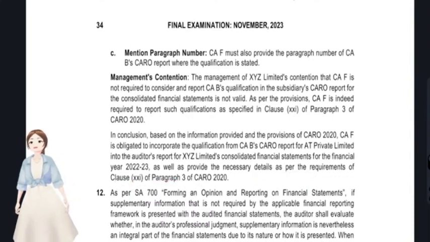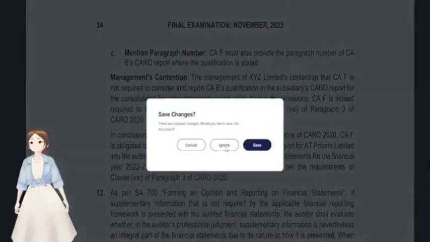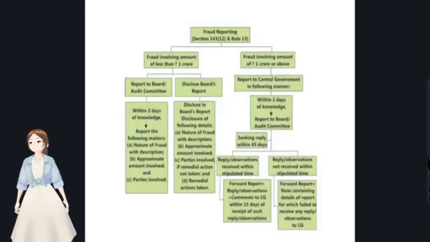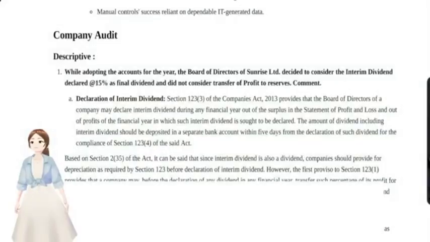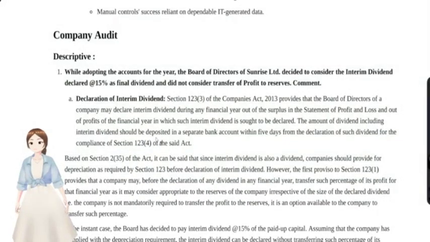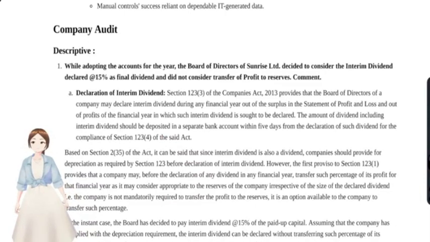So with this we have completed our company audit question in RTP that is applicable for November 23. Now we'll directly move on to the question bank. Okay, say final question bank. I think I have shared this question bank also in the Telegram channel. If you have your book, use it. If not, just download the PDF or something and you might take a printout of it. Okay, now we'll see the first question.